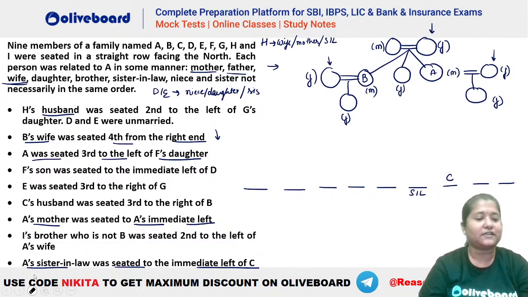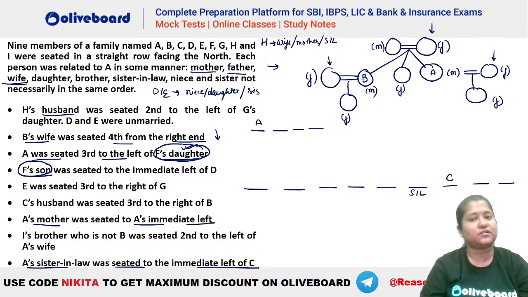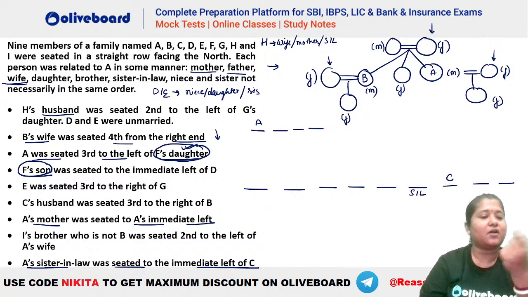After that, let's see what else do we have here. So we can see A was third to the left of F's daughter. So A has to be third to the left of a daughter here. Now, if you check, F has a daughter and also F has a son. That means F has 2 children here. One of them is son, one of them is daughter. Can anybody tell me about F here?